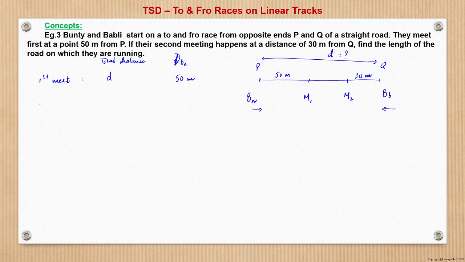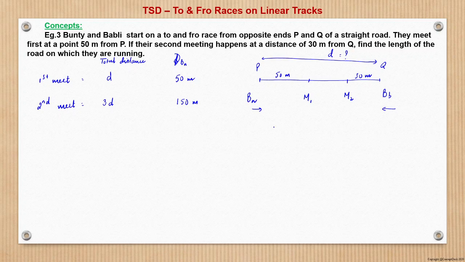Now second meet. Second meet happens after what distance? For the first meet, together they cover d distance. For the second meet, they will cover an additional 2d. That is, total will be 3d distance, d plus 2d. So when it is d distance, Bunty covers 50 meter, and the speed of both the runners remains the same. So when the total distance is 3d, Bunty would have covered 150 meter for the second meet.